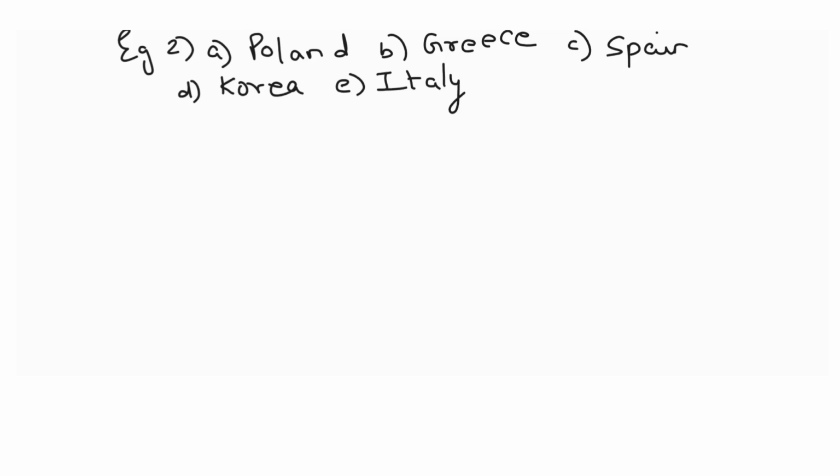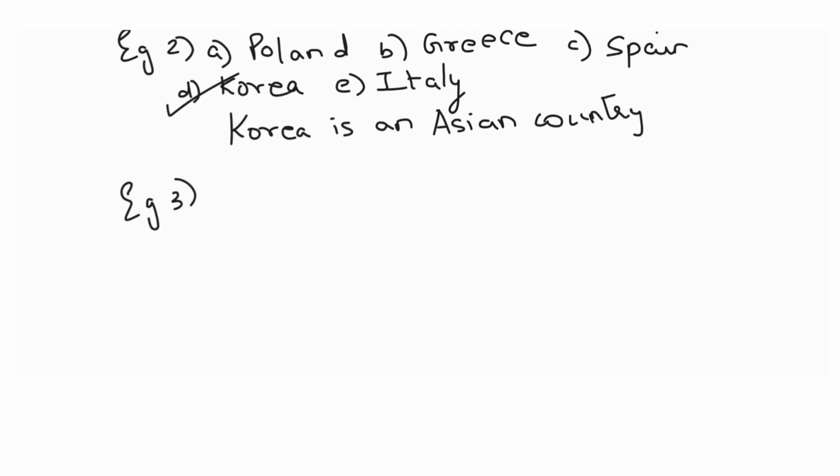What are these? These are the names of the countries. But can we see a similarity between most of them? Yes, all of them are European countries except for Korea. Korea is an Asian country. That is why Korea is the odd one. Is that clear, students? Let us proceed to the next one.